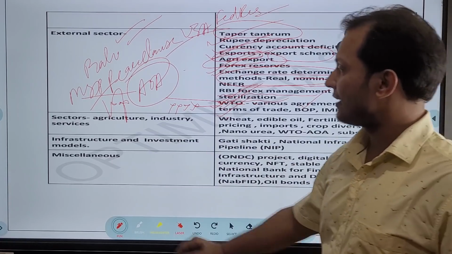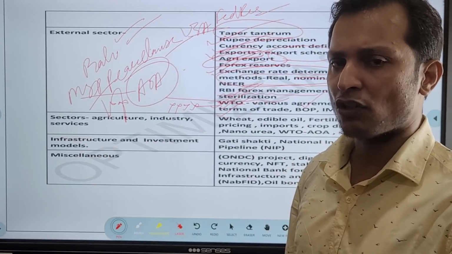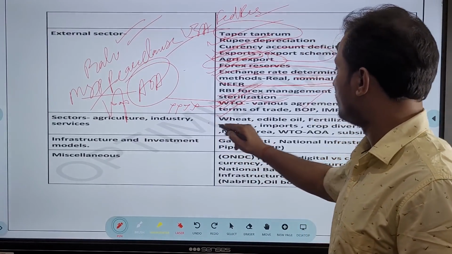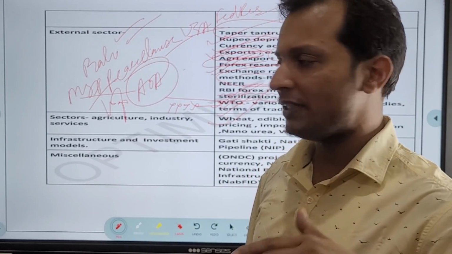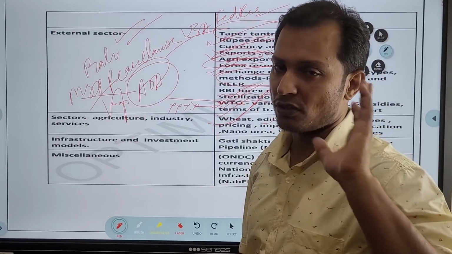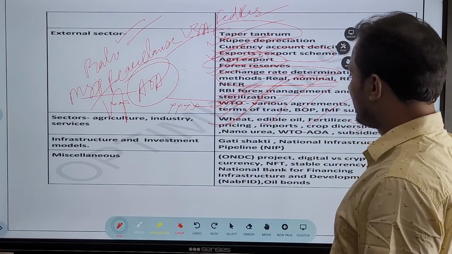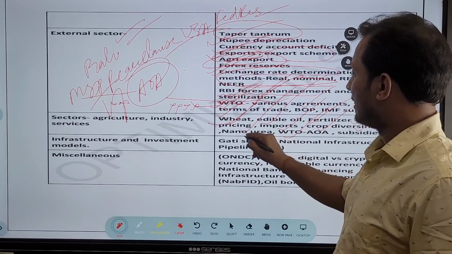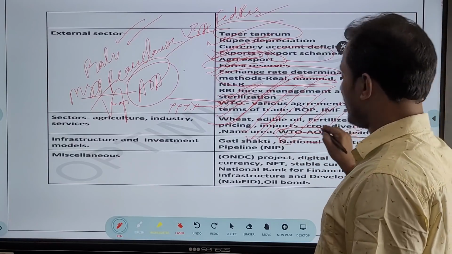Very important, guys. Next, if we see sector specific, then agriculture sector is very important sector of the economy. Particularly, I told you agriculture sector is very important this year. Here what you need to prepare is the wheat. Recently India wanted to export wheat, then we banned the export of wheat. Very important. Wheat, edible oil. India is one of the largest importer of edible oil, very important. Then you see fertilizers, types of fertilizers, pricing of fertilizers, import of fertilizers, crop diversification, nano urea and WTO agreement on agriculture and subsidies, very important.